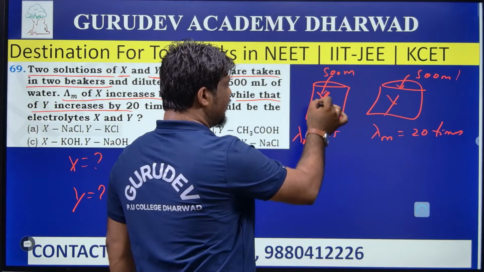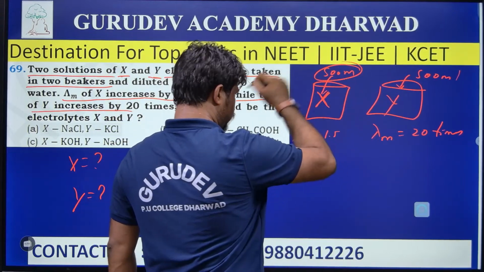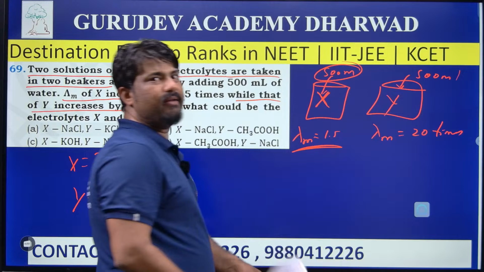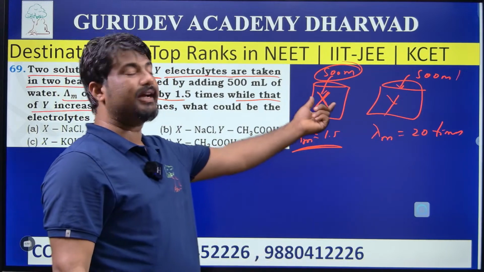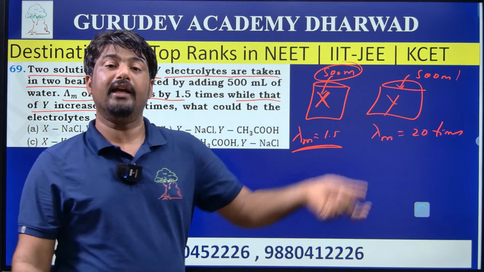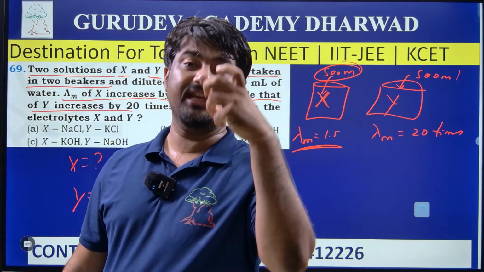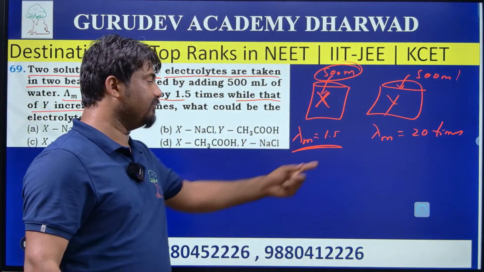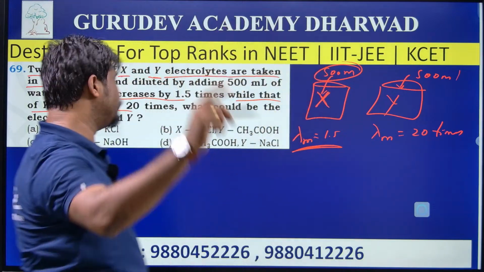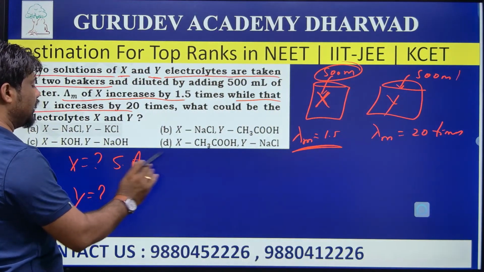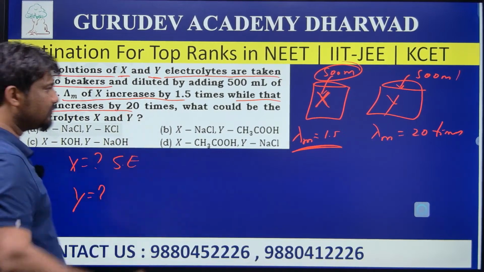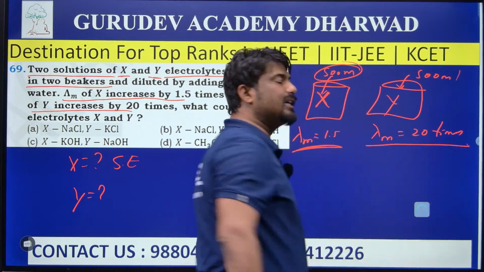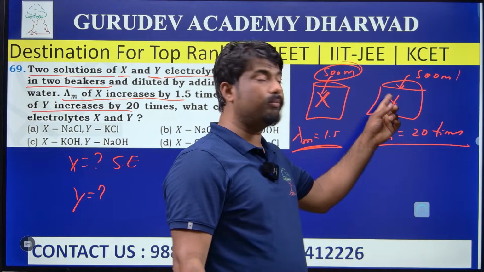See, X is an electrolyte. On diluting by adding 500 ml of water, its molar conductivity increases by very little, because X is completely dissociated. On dilution, the number of ions remains almost the same, so there is not much change in lambda m. That indicates X should be a strong electrolyte. Next, Y on dilution with 500 ml, its lambda m increases 20 times. That indicates Y should be a weak electrolyte.